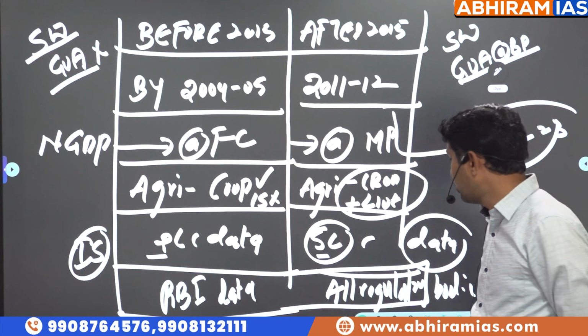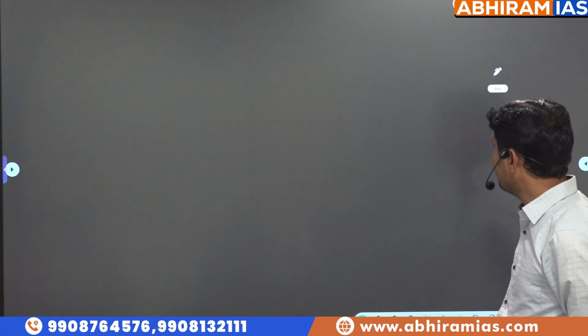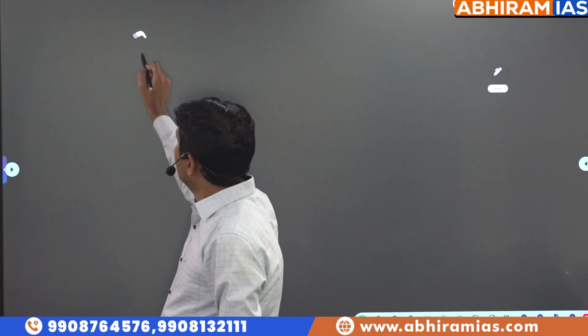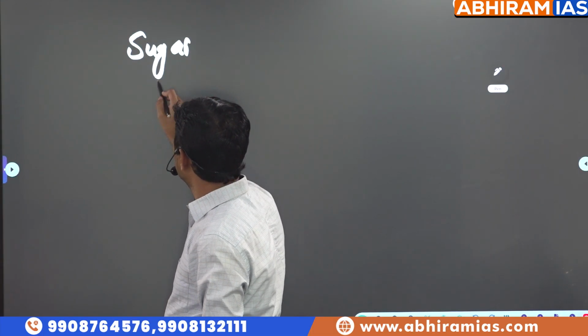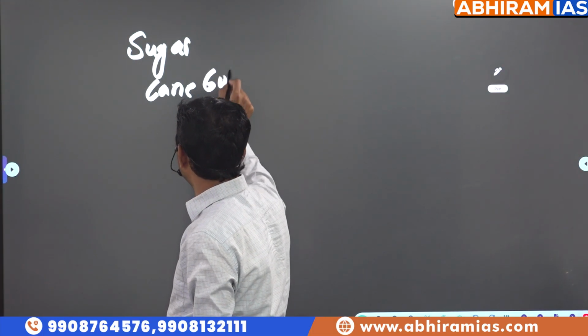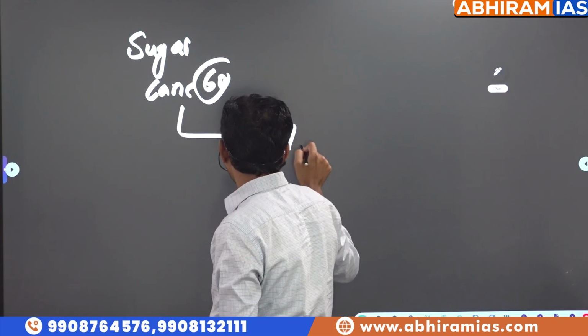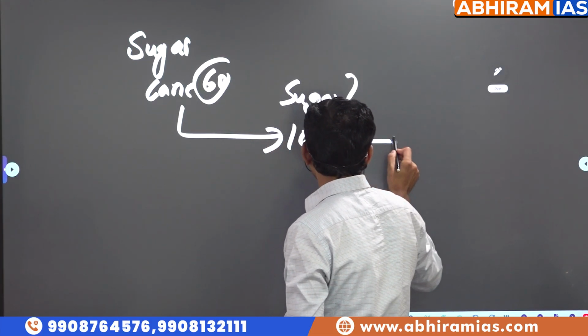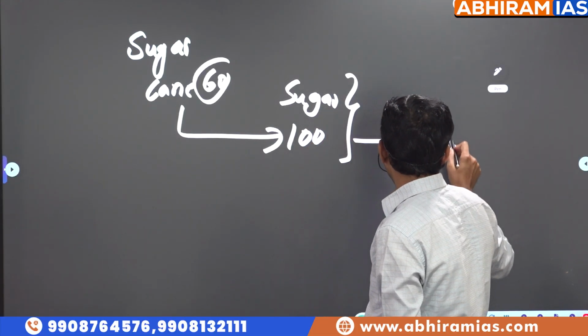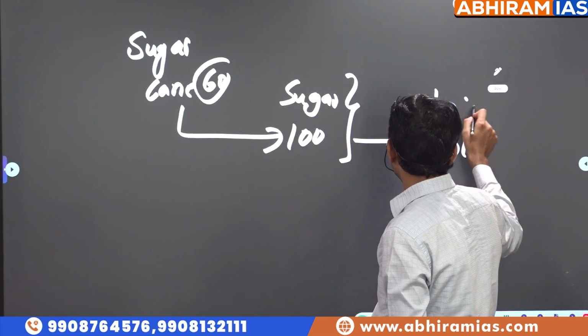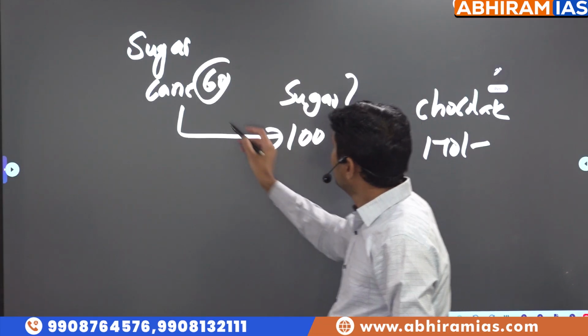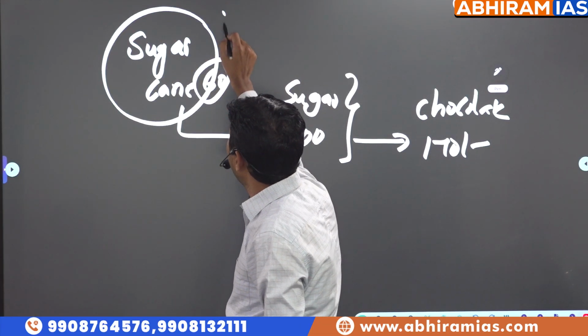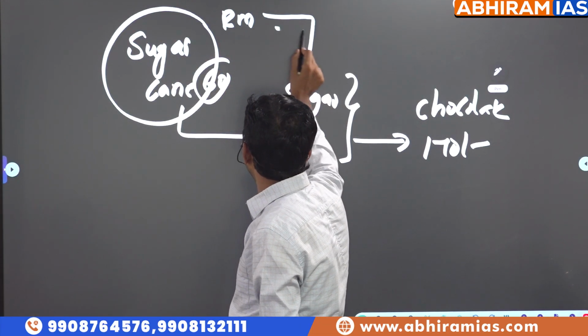So a simple example to understand. Let's say from sugarcane of 60 rupees, we produced 100 rupees of sugar. From this, we manufactured 170 rupees of chocolates. Sugarcane was the raw material which was used in production of the final product.